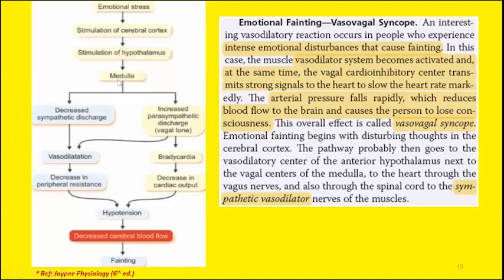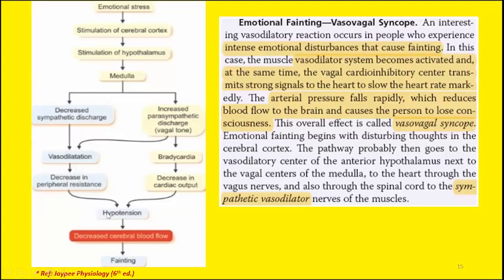So during emotional stress, the sympathetic discharge is decreased and the parasympathetic discharge is increased. And both these events cause vasodilatation. We have already discussed that sympathetic stimulation causes vasoconstriction and sympathetic inhibition causes vasodilation. So sympathetic inhibition and parasympathetic stimulation, both these events will lead to vasodilatation and decrease in the resistance.